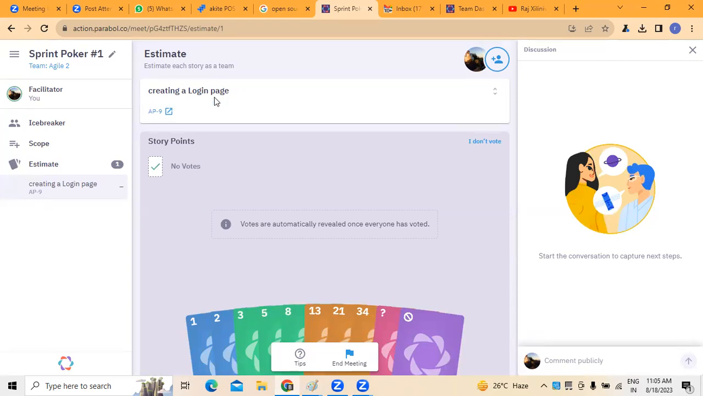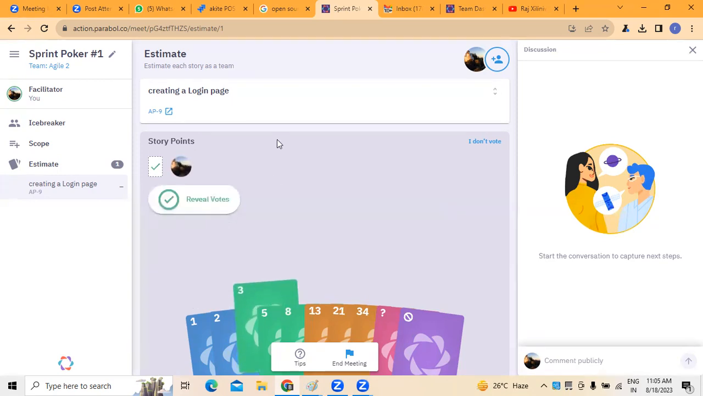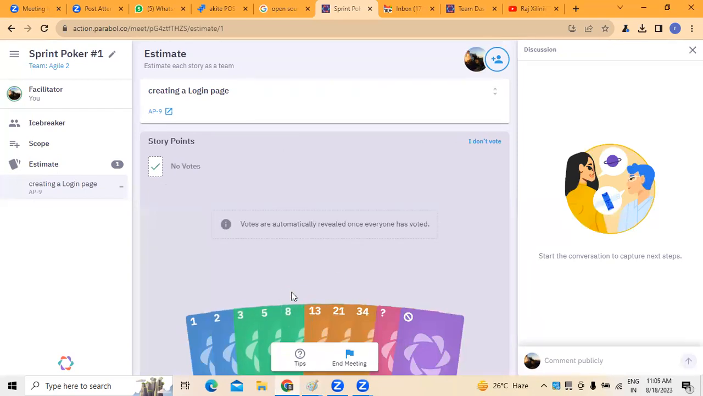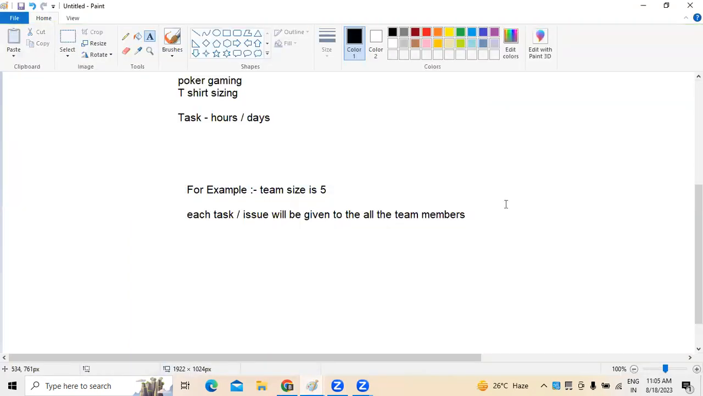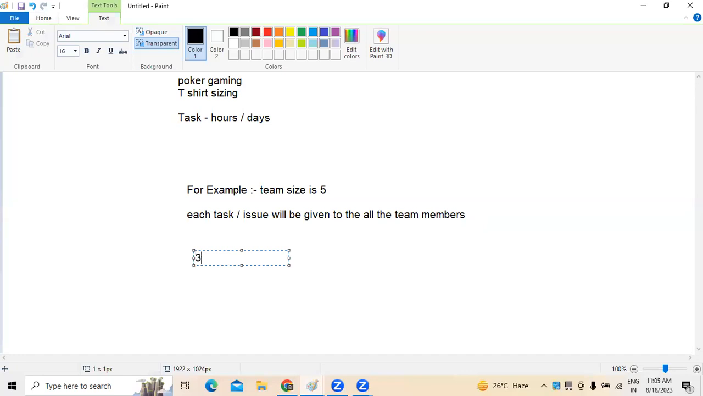Let's say, for example, creating a login page is what we have taken. Now we want to vote. For example, someone has given 3, and some person has given 8. So there are multiple opinions. If any conversation is required, if you want to have a discussion, then to do this effort estimation, the 3C's technique is what we follow.